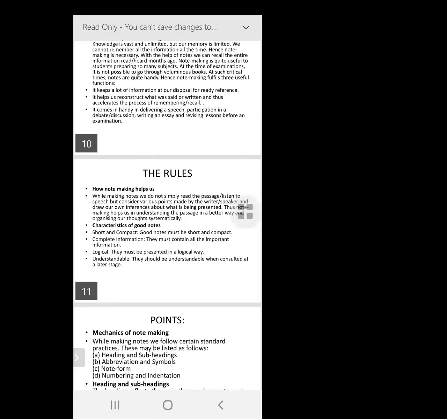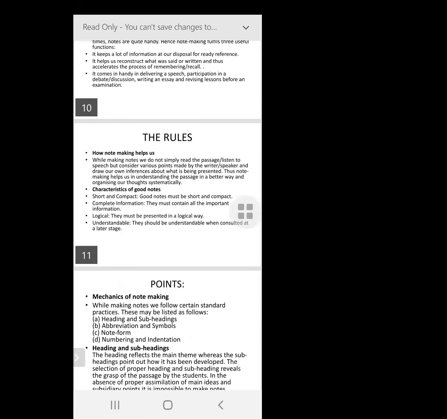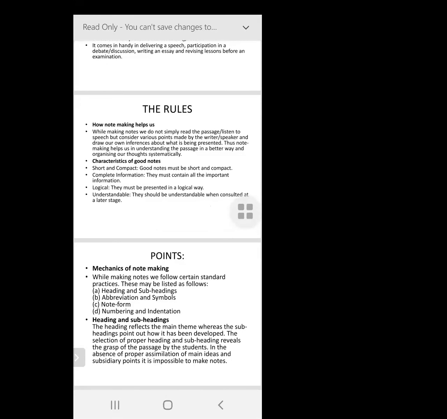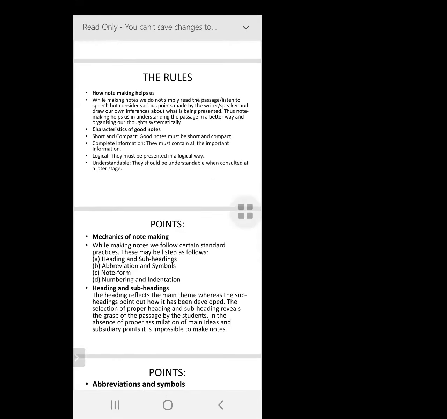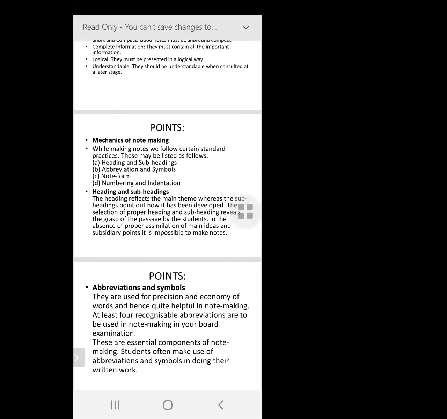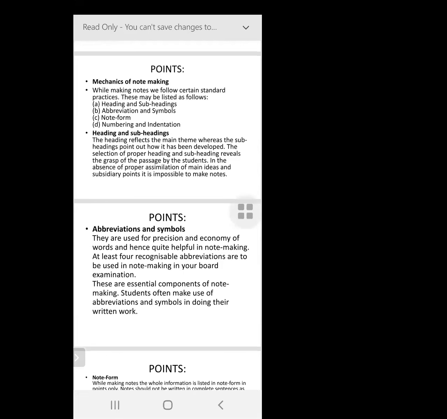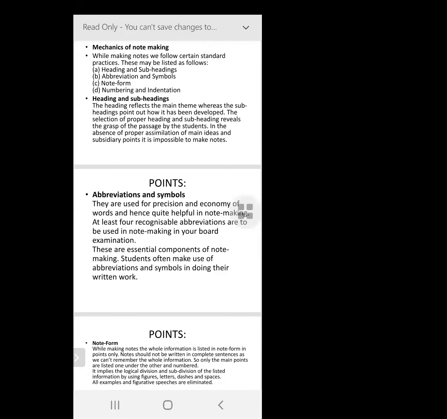So after you finish the notes, you take into account all the short forms you've just used for those long words. Now the rule is that there should be minimum 4 short forms and maximum 8 short forms. You'll draw a small box which is called the key to abbreviations.